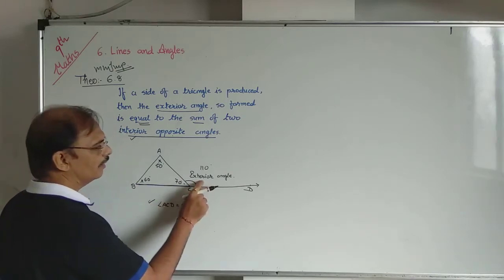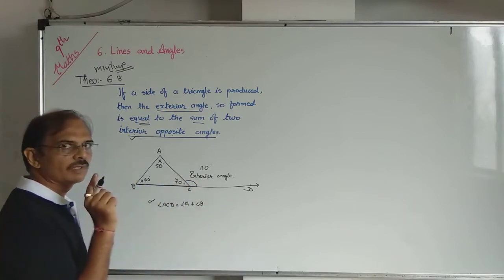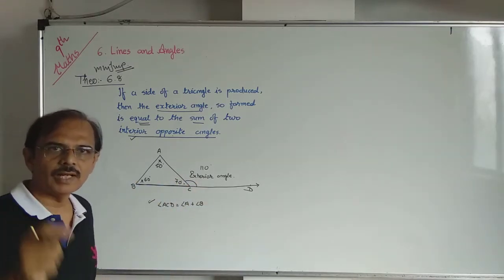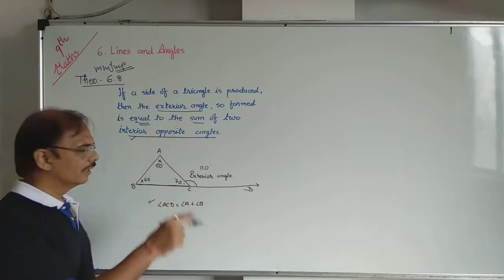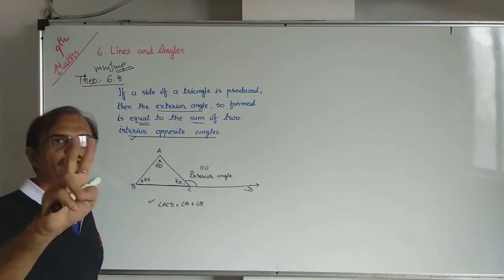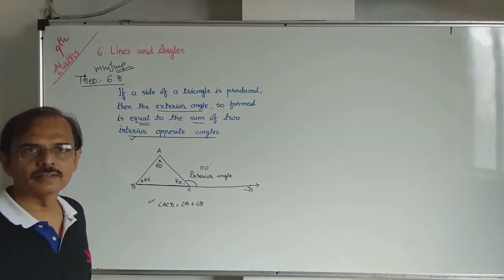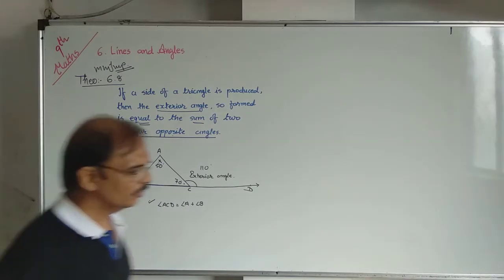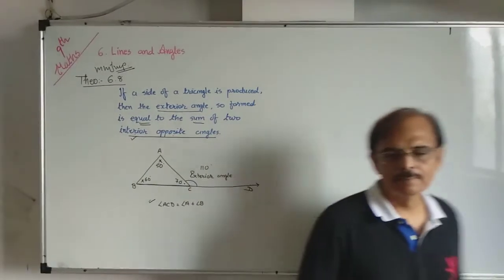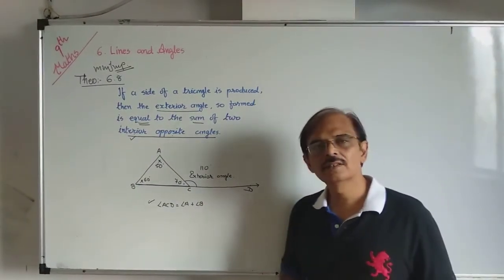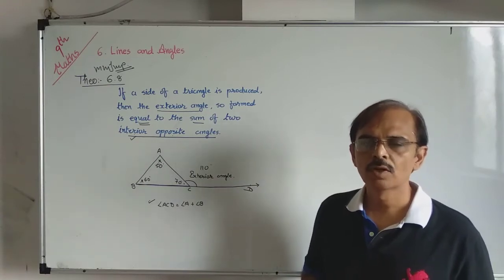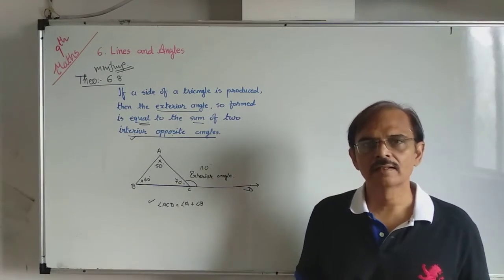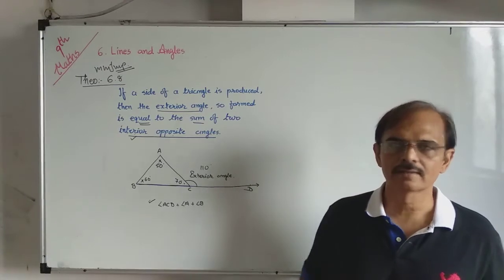The exterior angle is the outside angle of the triangle formed at the vertex, and the measure of the exterior angle is the sum of the measures of the two interior opposite angles. As an example, suppose a question arises: a triangle is given, an equilateral triangle. Then what is the measure of the exterior angle formed at any vertex?